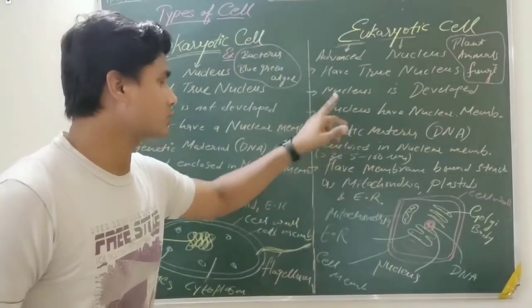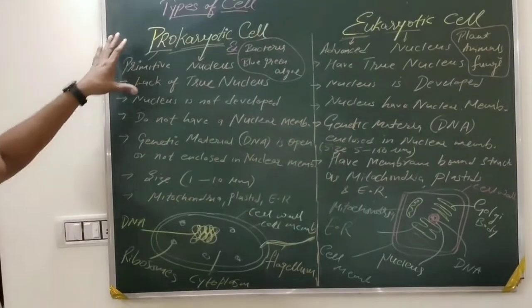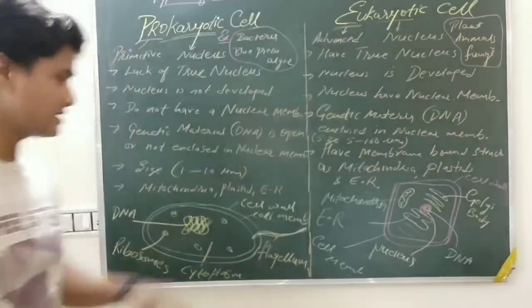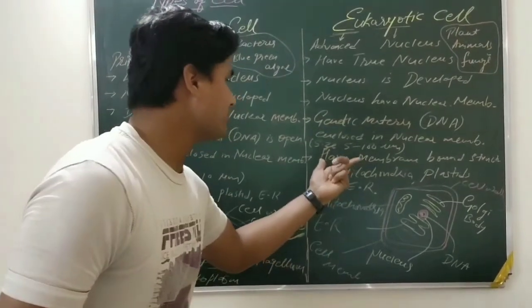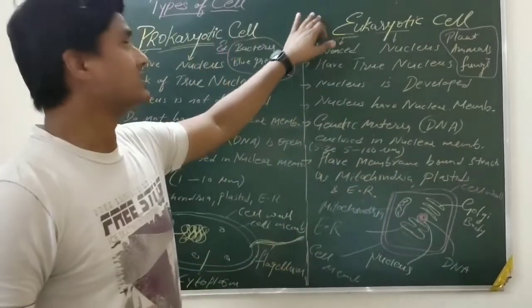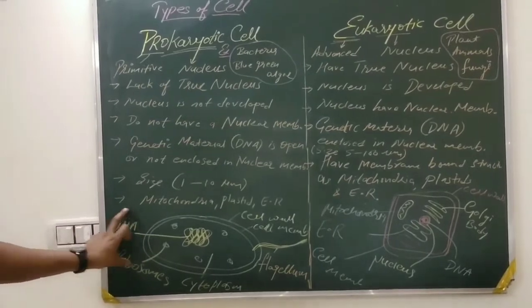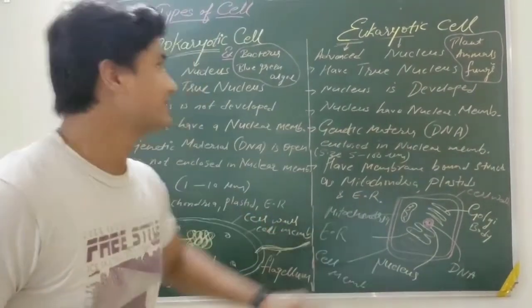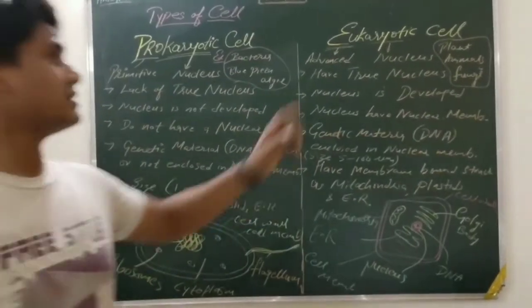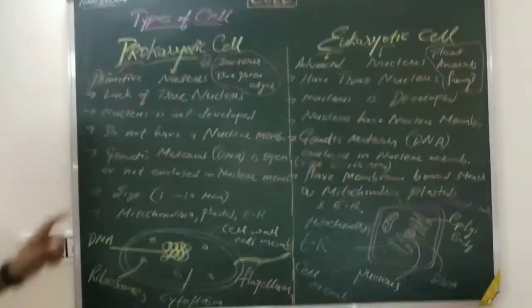The prokaryotic cell does not have mitochondria, plastid and other cell organelles, but on the other hand eukaryotic cells have membrane bound structures such as mitochondria, plastid, endoplasmic reticulum. You can see I have made the diagram of a bacteria and a normal advanced cell. The examples of prokaryotic cells are bacteria and blue-green algae, and the examples of eukaryotic cells are plant, animal and fungi. Note it down.